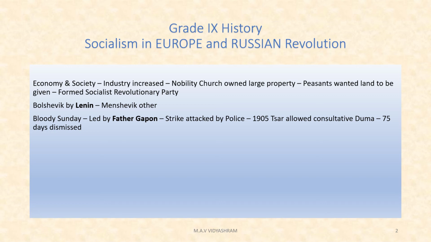What was the effect of the strikes? Universities were closed, and lawyers, doctors, engineers and others went on strike. Later, they demanded a constituent assembly. Then in 1905, the Tsar allowed the creation of an elected consultative parliament, or Duma. Later, he declared trade unions. Within 75 days he dismissed the Duma, because the Tsar did not want his authority to be controlled.